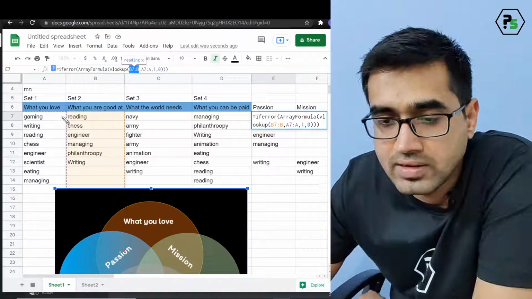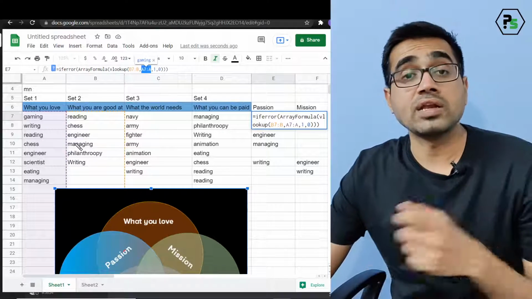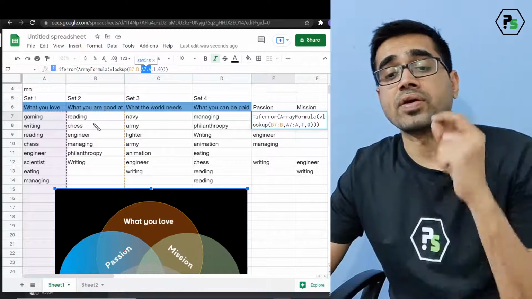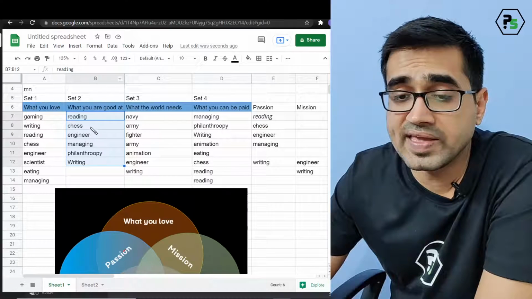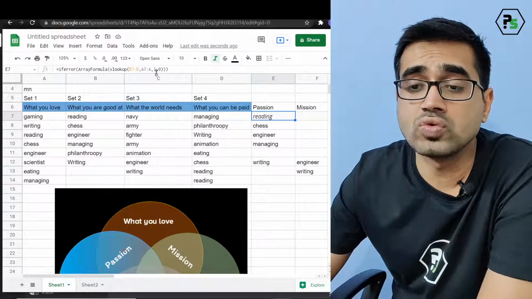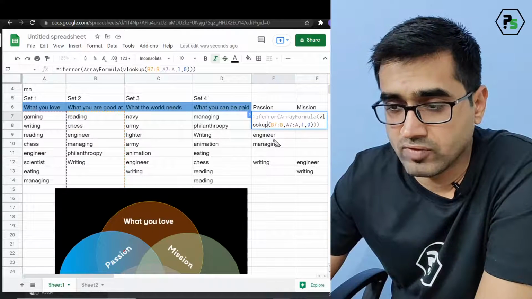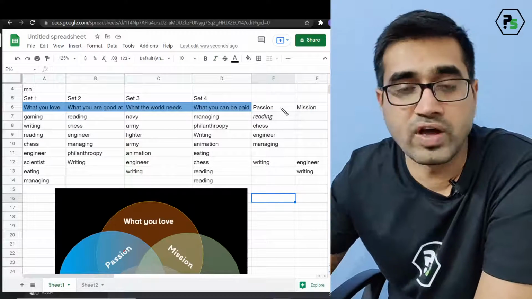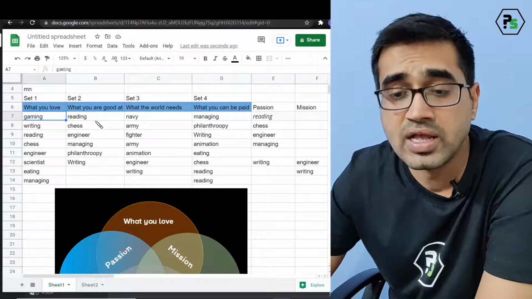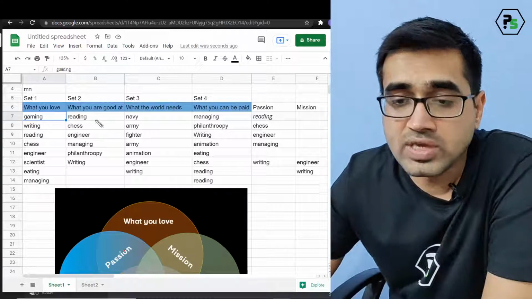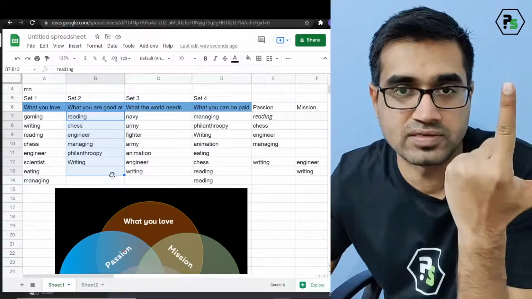So I look up that value in the set, and if it is there, then write the reading. Why reading? Because reading is what you are taking as your range. Let's see what the array formula does. It writes your first value to search. You set the range, this is my range, and that's my first value. You keep writing the first value, because there is only one column, only one index. That's the beauty of this.